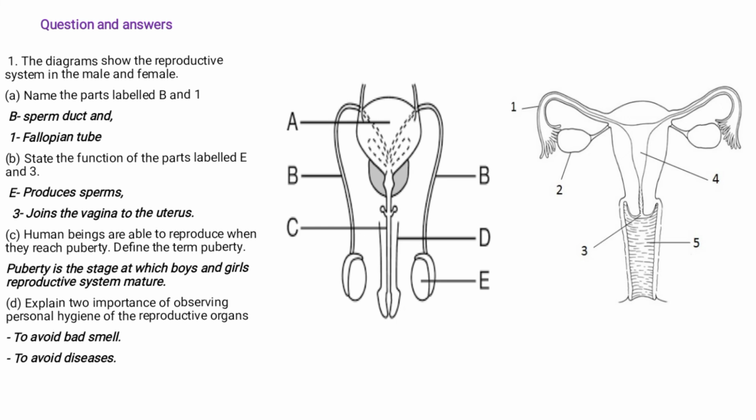Okay. What is 1? If we are to identify 1. Now, 1 is the fallopian tube. The answers are there. 1 is the fallopian tube, and this is where fertilization takes place.